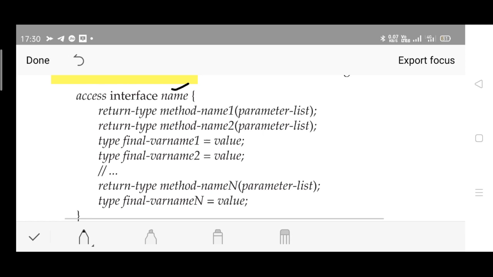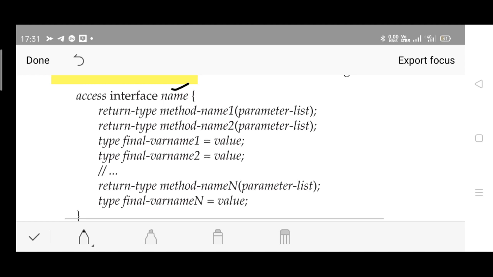Any number of methods can be declared inside, each with a return type, method name and optional parameter list. Then any number of variables can be defined. The variables cannot be modified, since they are used along with the final keyword.